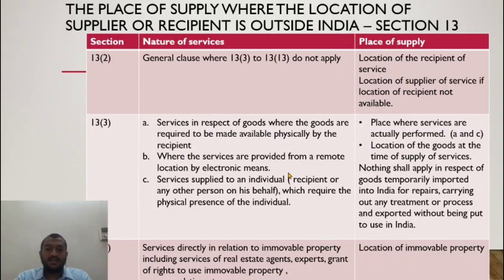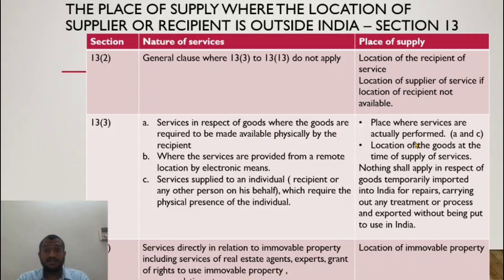Now, where the services are provided from a remote location, what does this mean? In certain cases, for research and development, many foreign countries send goods to India for testing, a medicine, let us say. People send medicines from somewhere else and they test it in India. The testing services are provided by Indian companies. In that case, the goods are required to be physically made available by the foreign country. In that case, where is the service actually performed?